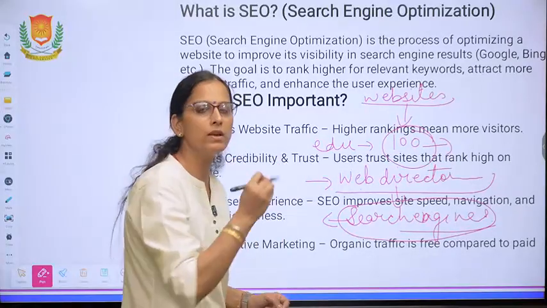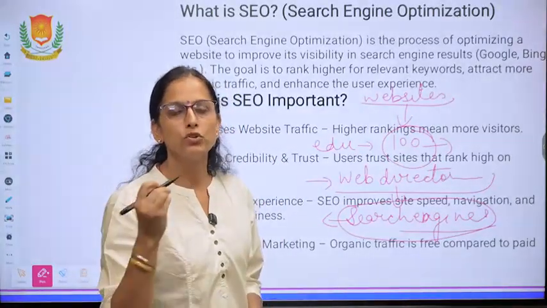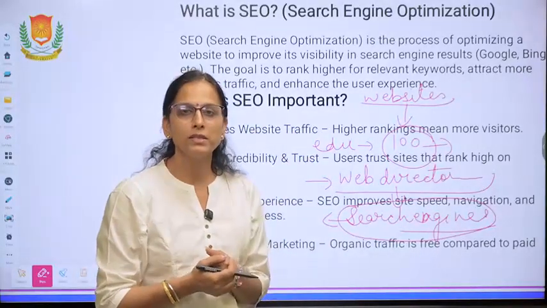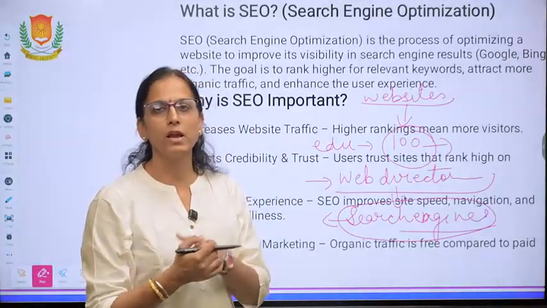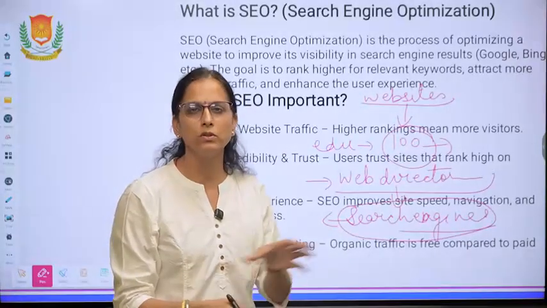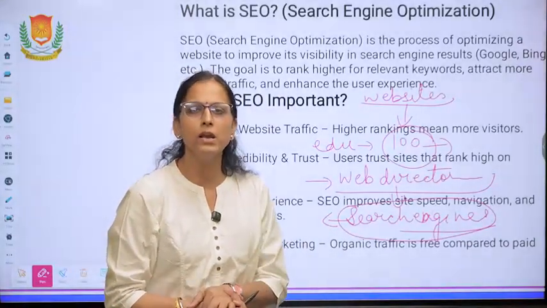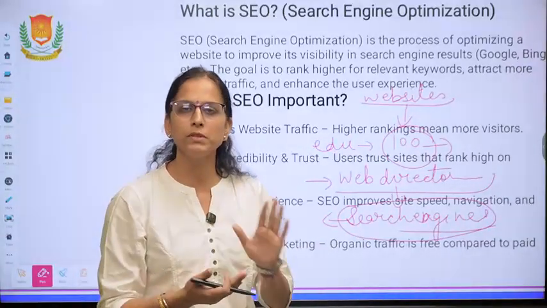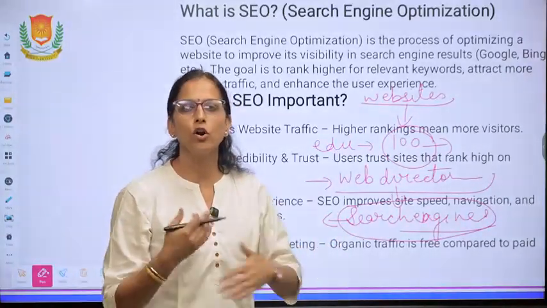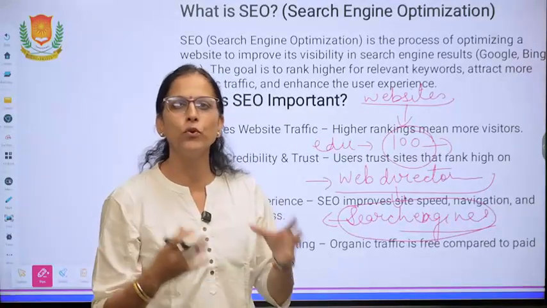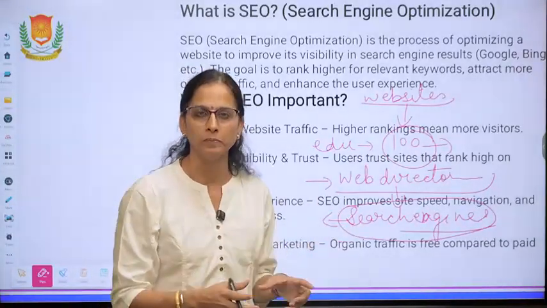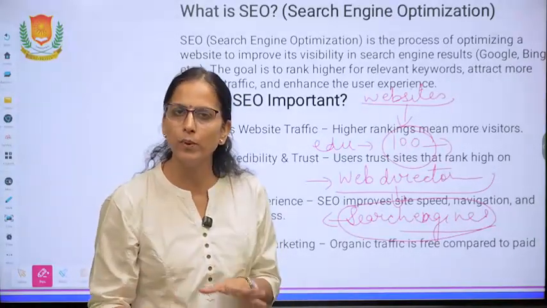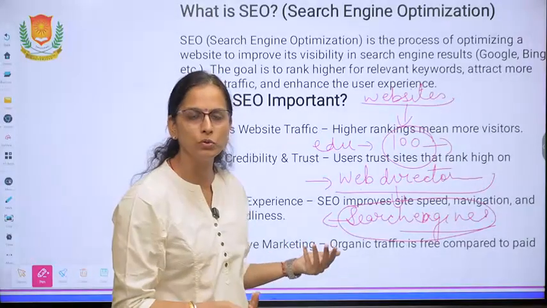Now what keyword is to be written there? Your website should come first. Basically, businessmen and anybody working in web development get their websites created for business purposes. They want audience, they want users to view their websites more and more. Then only their purpose will be solved. If the audience is not viewing their websites, then there is no use.